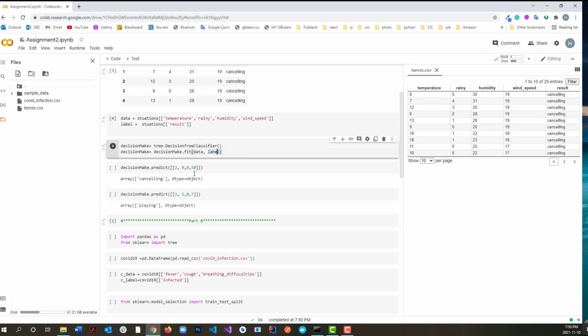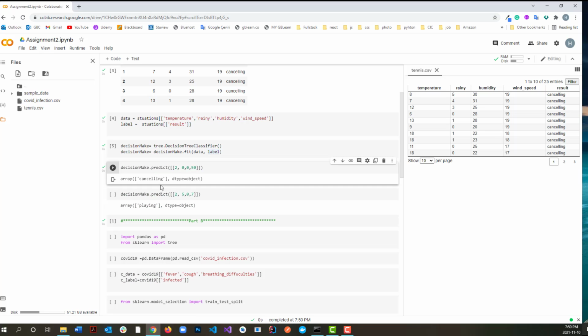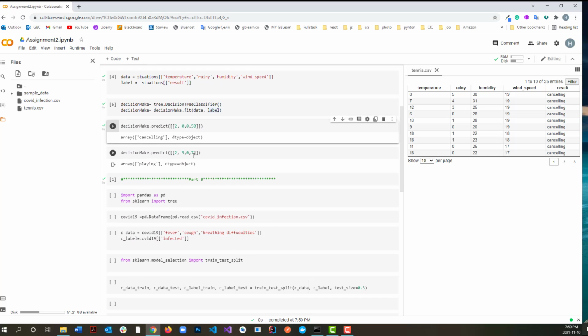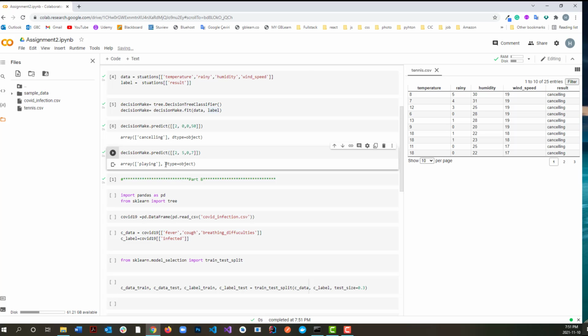I pass the data and label for the decision, and here I'm passing some data for prediction, depending on the situation of the temperature. If any kind of data is above normal weather, the game is going to be cancelled. Let me just quickly run it. Yeah, it's cancelled, and otherwise if the expected weather is in good condition, it's going to make playing the game.